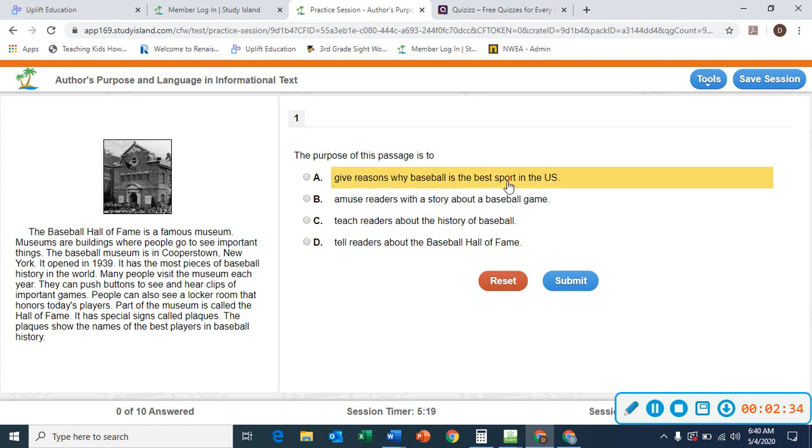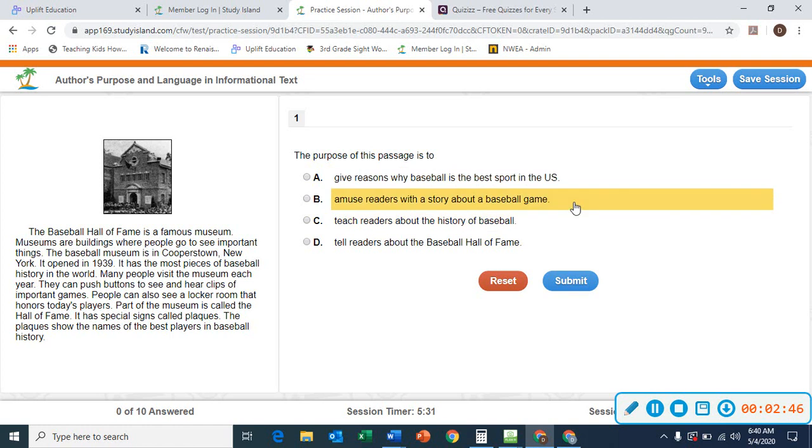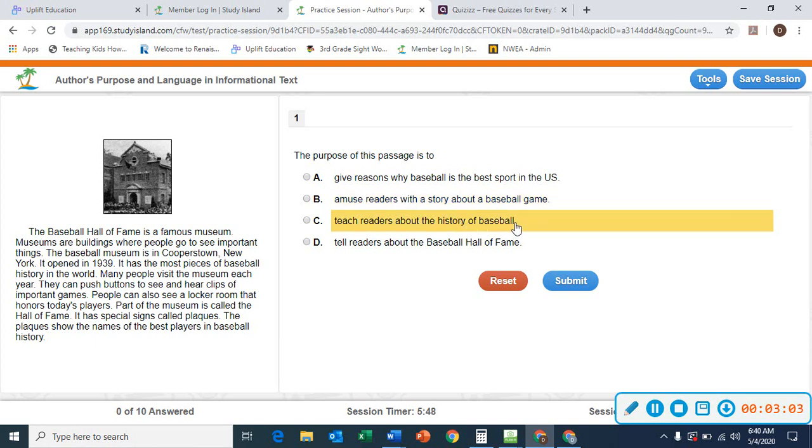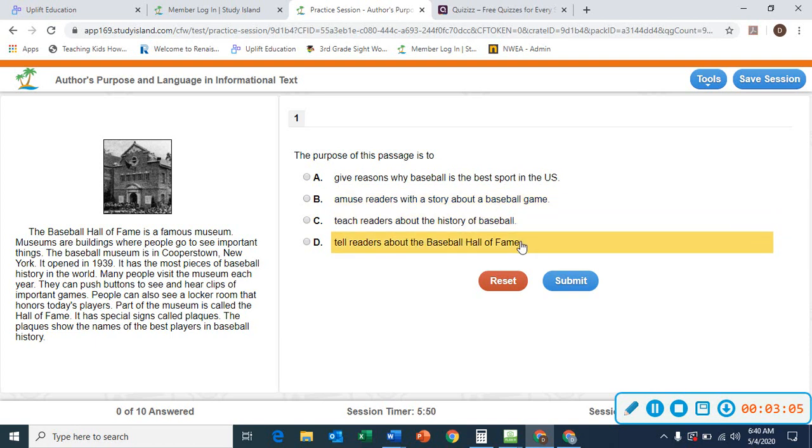To give reasons why baseball is the best sport in the U.S. That's an opinion. When we're using our informational text, we try to shy away from opinions because we're looking for the facts. Okay? Amuse readers with a story about a baseball game. The story is not about a game. You wouldn't amuse a reader during an informational passage, guys. You're only getting information about the Baseball Hall of Fame in this paragraph. Teach readers about the history of baseball. Tell readers about the Baseball Hall of Fame.